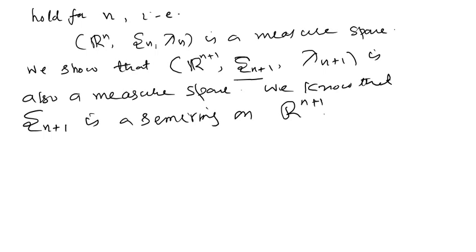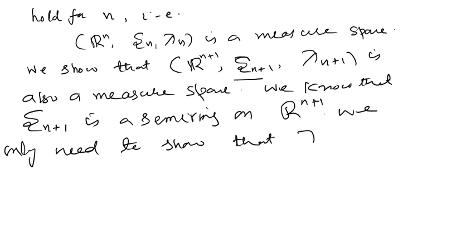So we only need to show that lambda n plus 1 is a measure on Sn plus 1. यह हमें प्रूव करना है. Lambda n plus 1 is a measure on Sn plus 1.